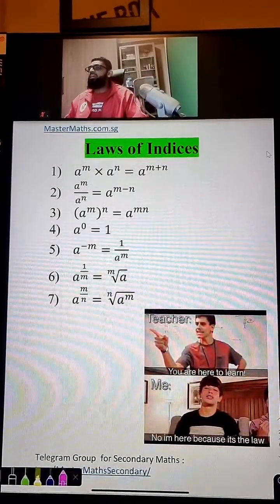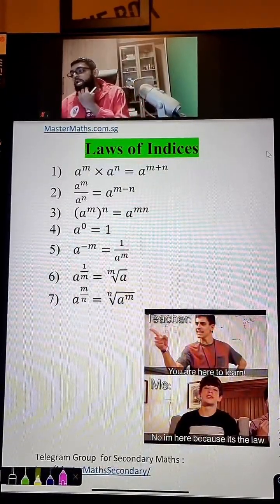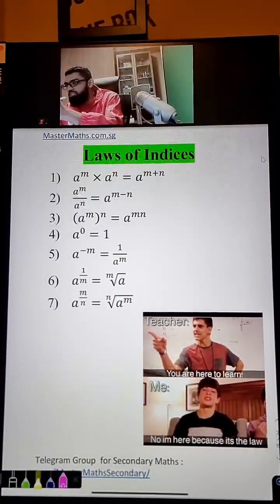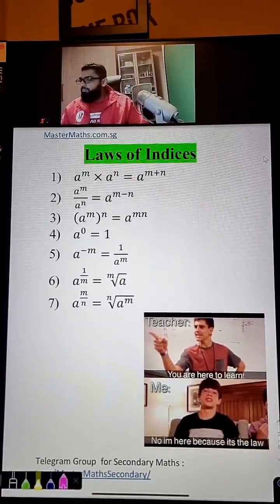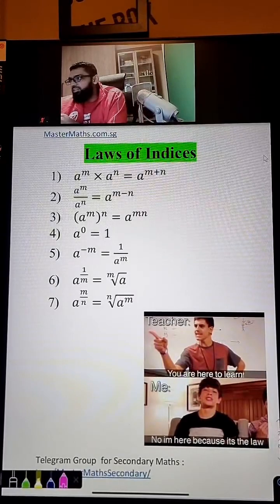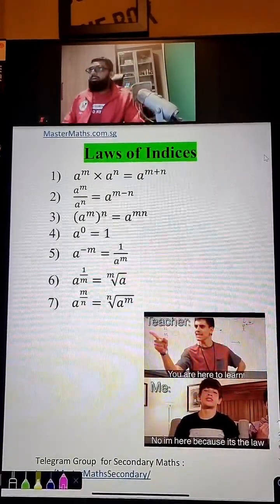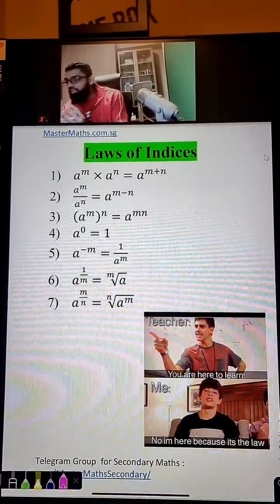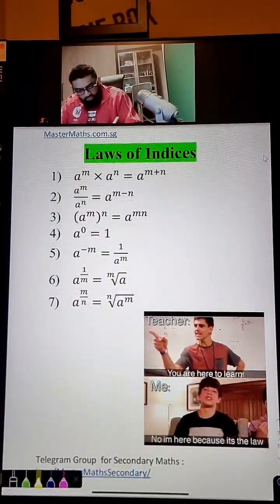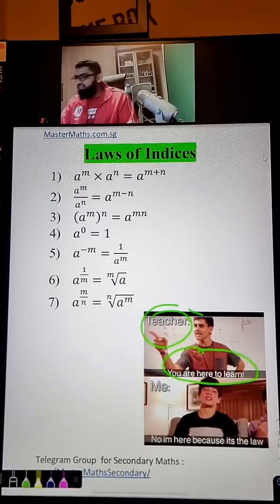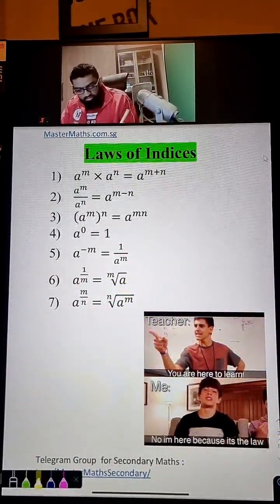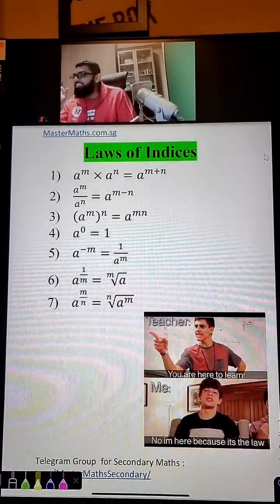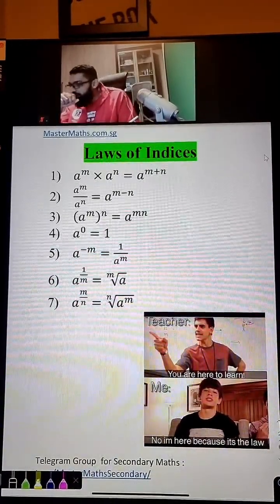Now, today, I'm going to spend some time to talk about the laws of indices, which we have just covered in the warm-up question actually. That is a warm-up indices problem. So the laws of indices, this is very important. There is a law of indices as well, guys, that we'll need to be very mindful about.